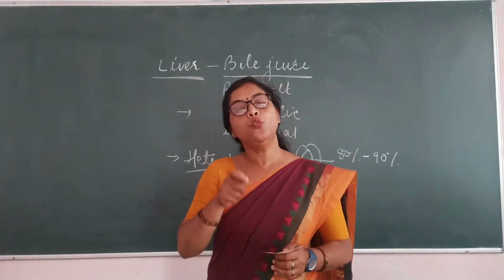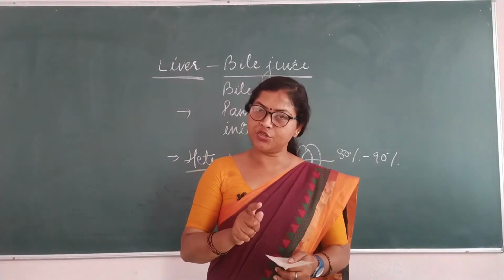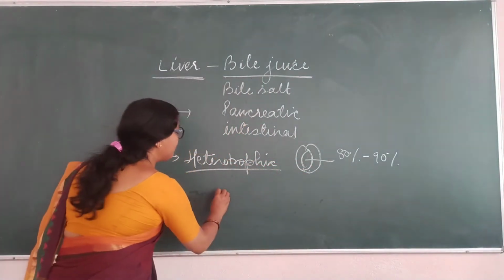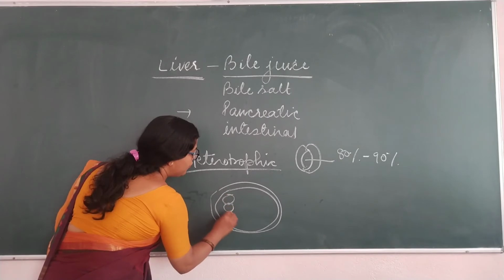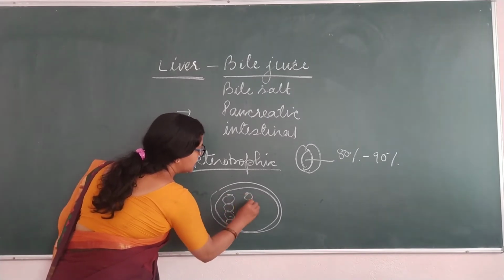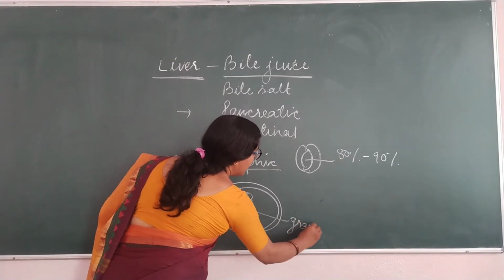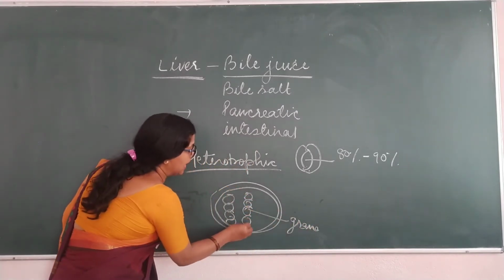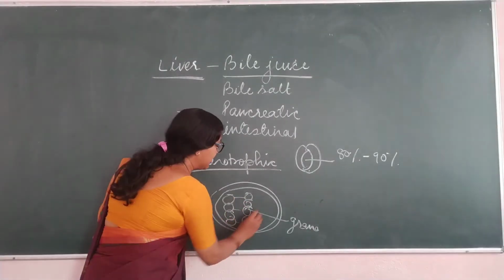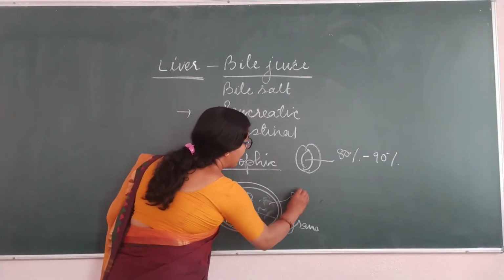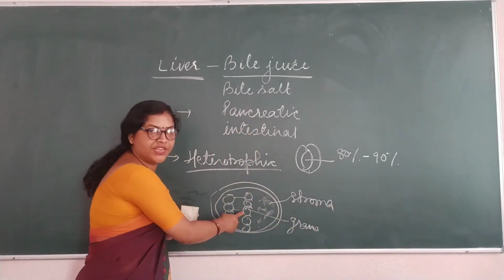Then they may ask you, what is formed in light reaction? During light reaction, in the grana, if you remember, the chloroplast is a double membranous structure. They have coin-like stack structures called grana, also called thylakoids. This part is called stroma. In grana, light reaction takes place.